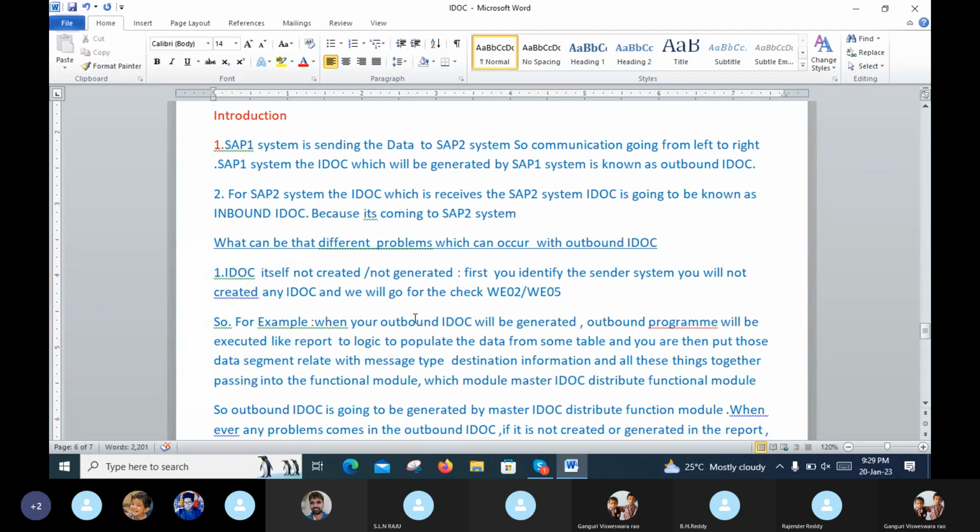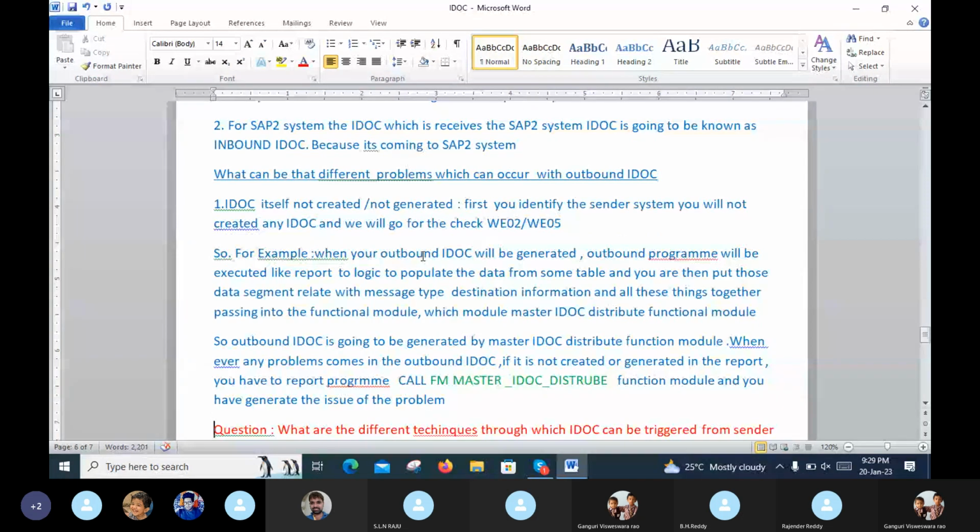So, for example, when the IDOC is generated in outbound, outbound means the SAP 1 system, which is called the sender system.